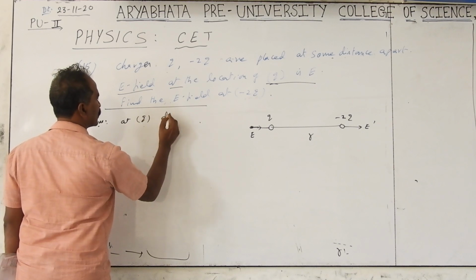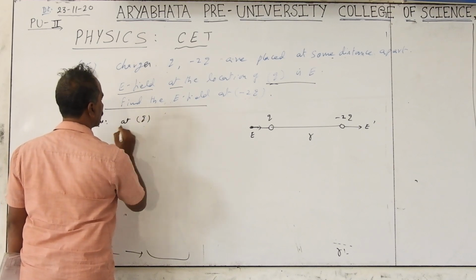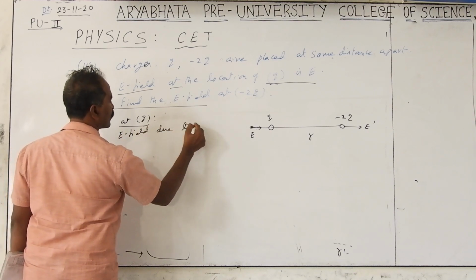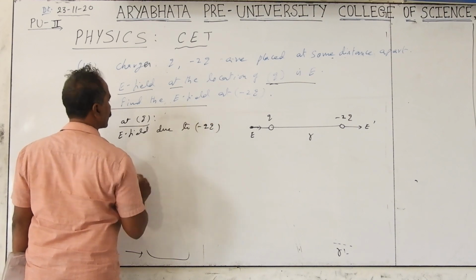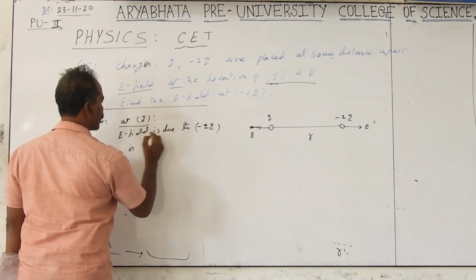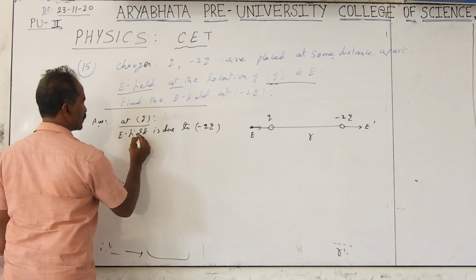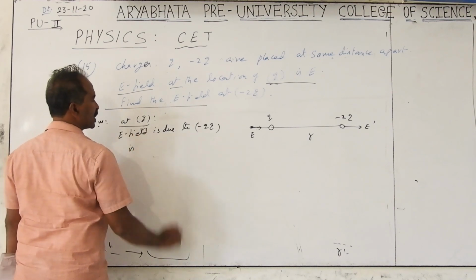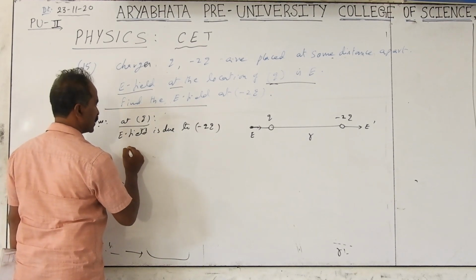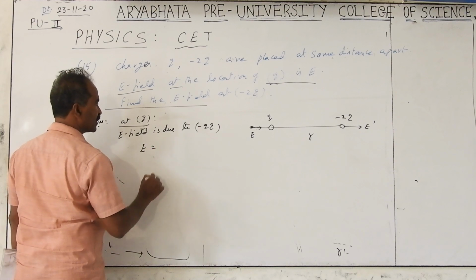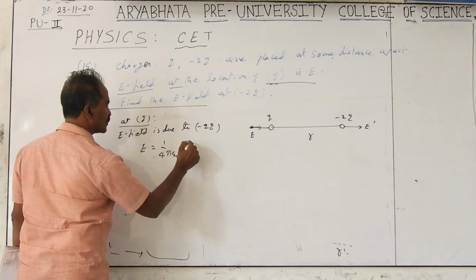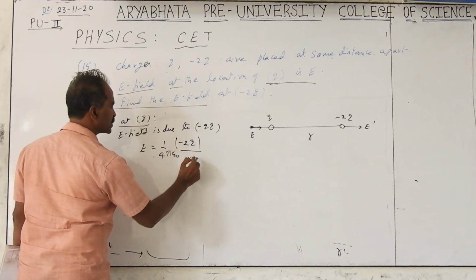At Q, the electric field due to minus 2Q is E, which is already given, equal to 1 by 4 pi epsilon naught into 2Q by distance square.